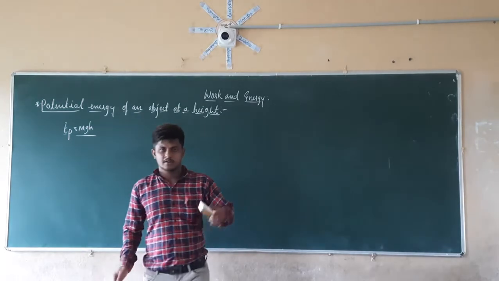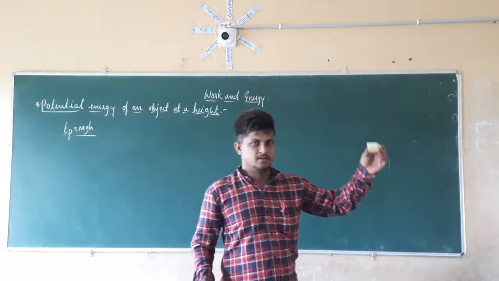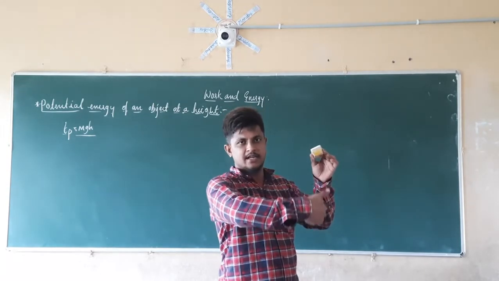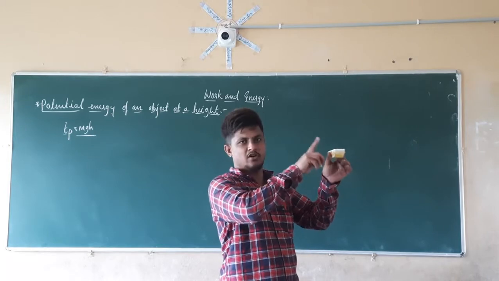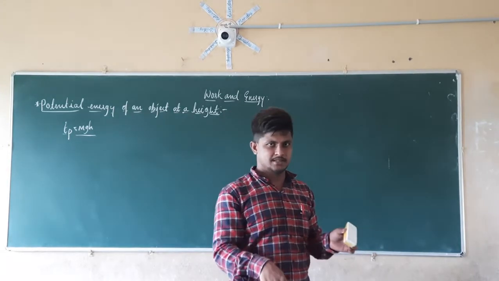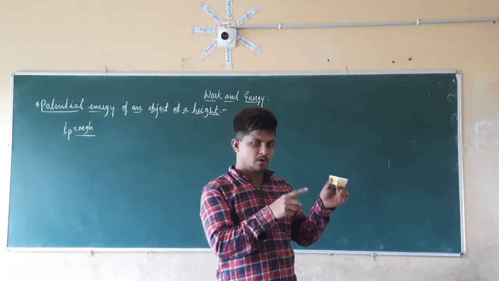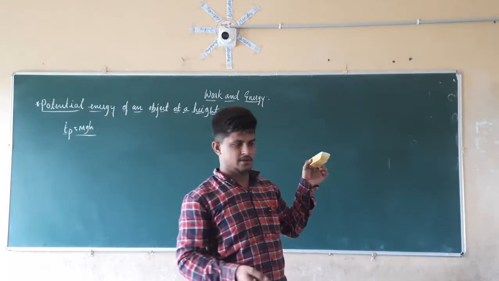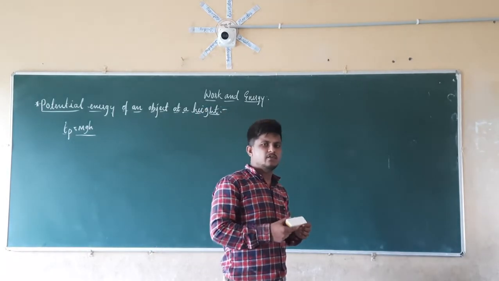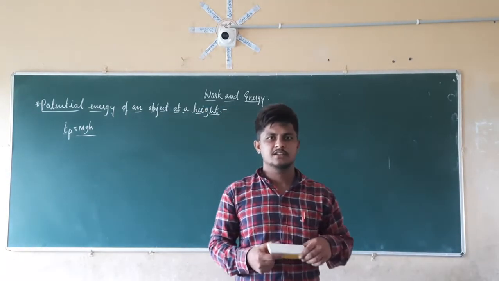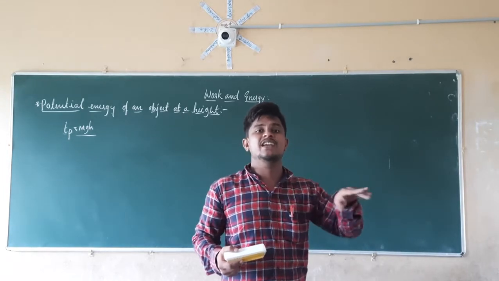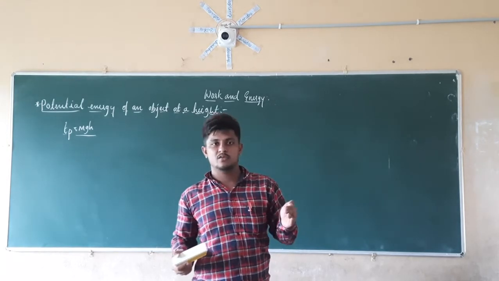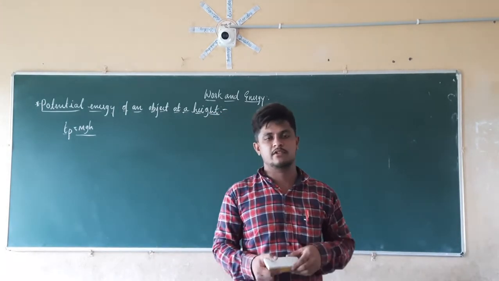So we are going to keep an object at some height. If there is a height between that object and the ground, then this object is going to acquire potential energy. The potential energy acquired is equal to the work done on this object to take it from the ground to this point. With what reference are we going to take the height here? We are going to take the height from the sea level, that is nothing but from the zero level.